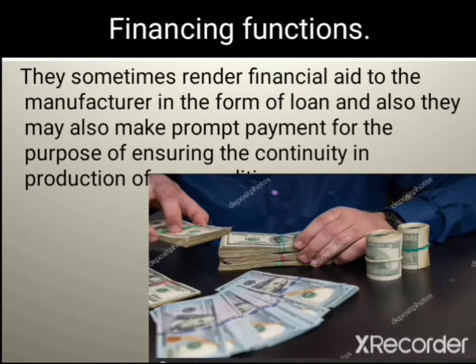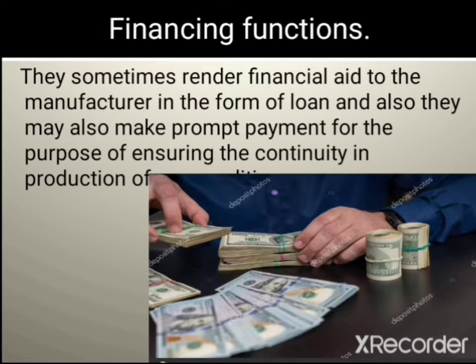What we simply mean here is that the wholesaler sometimes gives loans to the manufacturer, to the producer. For example, when they perceive that there is a need for the manufacturer to get access to a loan, or there are threats to continuity in production, the wholesaler can give a loan to the manufacturer so that more of the goods can be produced for their own benefit also.